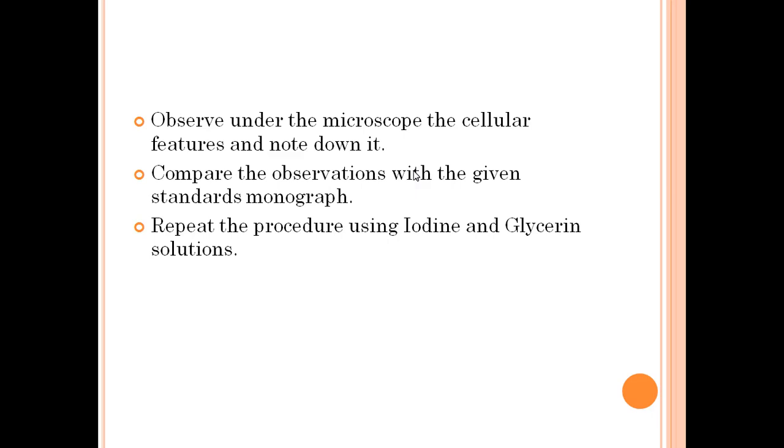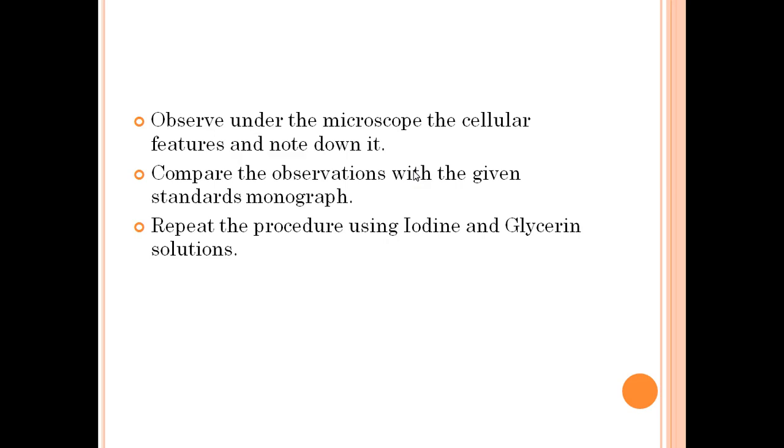Now compare the observation with the given standard monograph. The standard monograph has been provided, taken from the Atlas of Microscopy, in which specific cellular features that are characteristic of senna powder have been given. We will compare our observation to find out whether we can find these features or not.